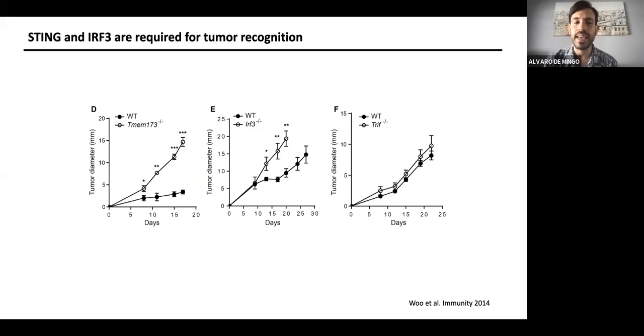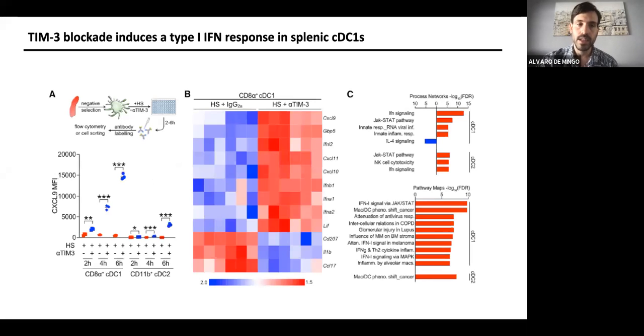We also found another publication from 2014 from the group of Wu et al. in Immunity, in which they injected B16 tumor cells into C57 mice. There was no rejection, because in all the wild-type mice the cell lines were able to grow. However, the tumors were much more aggressive in the mice knocked out for STING and IRF3. They didn't see this change with TRIF, which is more related to the Toll-like receptor knockout. So that's when our story started, and I'm going to start presenting the paper that we published this year.